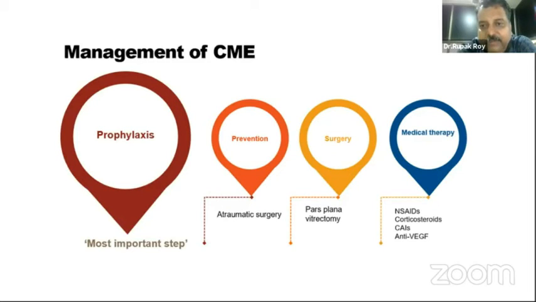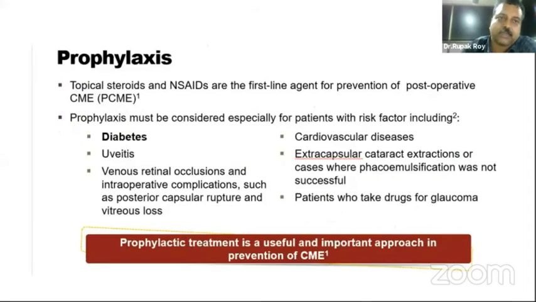Surgery: if the patient is not responding to medical therapy, we go for surgery. Also, if there is presence of vitreomacular traction on OCT, surgery is needed. But first line therapy is medical therapy with non-steroidal anti-inflammatory drugs, corticosteroids, and carbonic anhydrase inhibitors. Prophylaxis is the most important part.